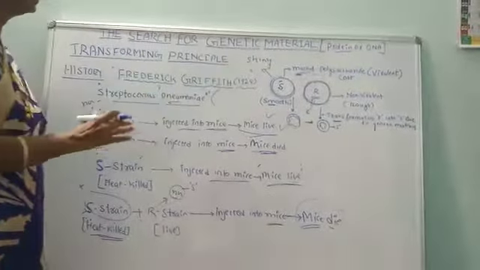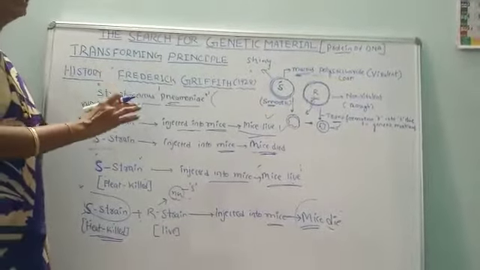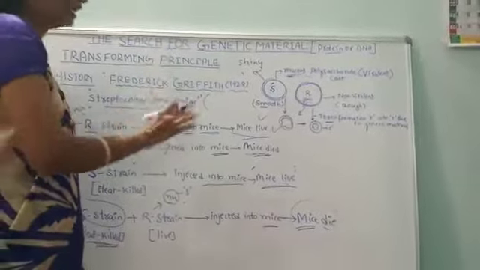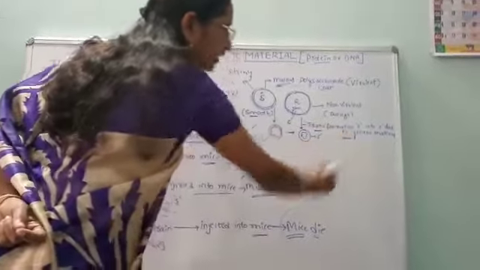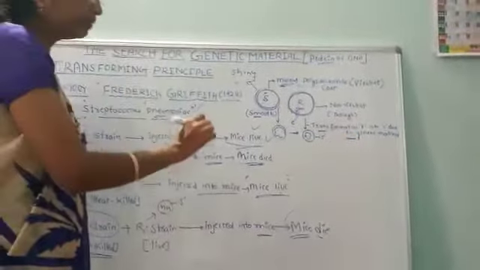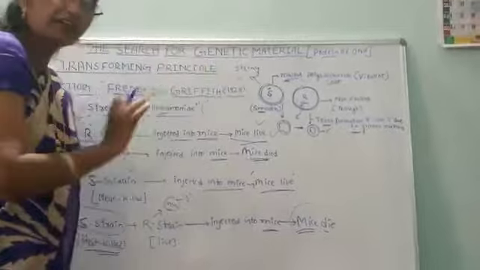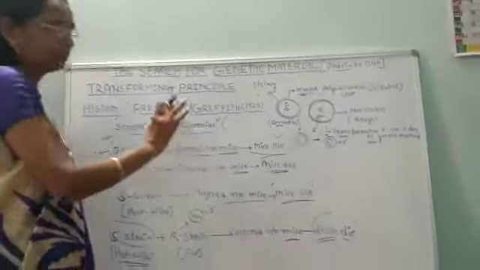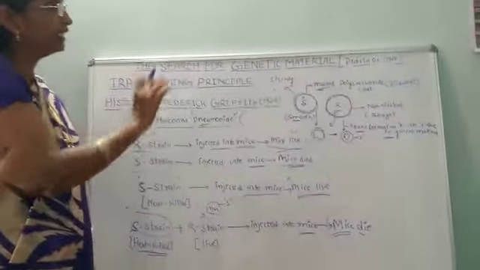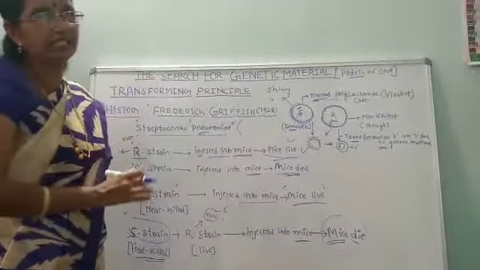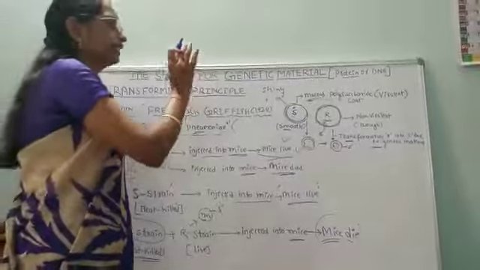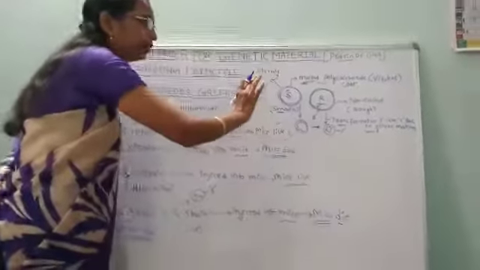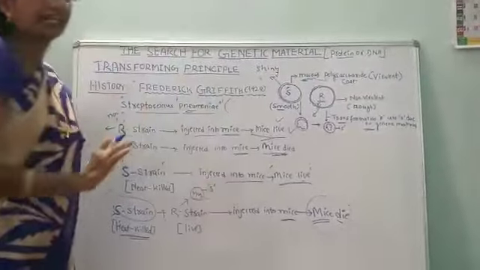He concluded that the transforming principle, which is responsible for the death of the mice, is something, meaning the genetic material. So transformation is due to the entry of a genetic material. But in this experiment he did not prove whether DNA or protein is the genetic material. He only explained that transformation took place, hence the mice died.